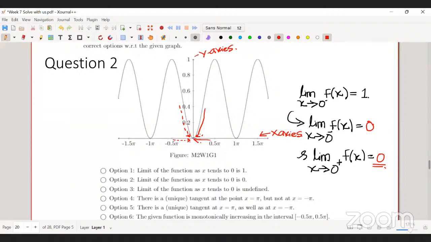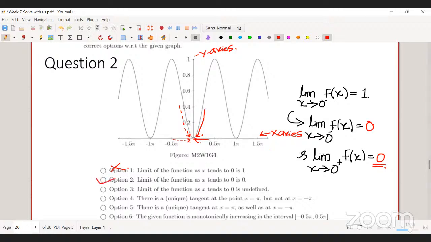So from there itself you can say that option 1 is incorrect. You don't have to go to the left hand limit, but for your convenience I did both cases. That means option 2 is correct.